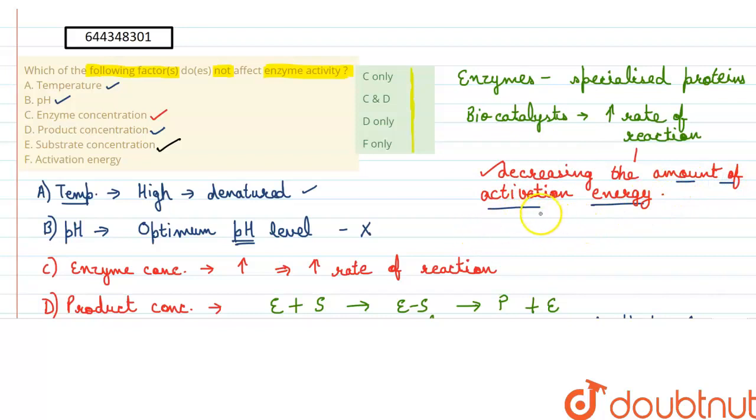But this factor in no way is going to influence the activity of the enzyme. Enzyme is going to have an effect on the activation energy, that is, it would decrease it, but the energy will not have any effect on the activity of that enzyme. So our answer would be that activation energy is the factor which has no effect on the activity of the enzyme. So answer option D, F only, is the correct answer. This is the correct answer.